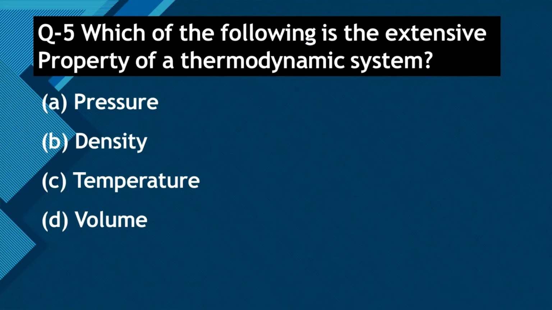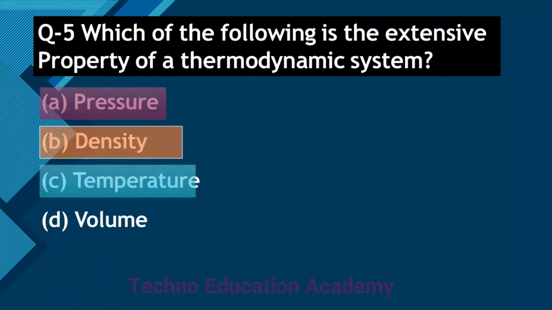Density is the ratio of mass upon volume. Mass is an extensive property and volume is an extensive property, and the ratio of two extensive properties is an intensive property. So this is not the right answer. Temperature is also independent of mass. So the right answer is option D, volume.